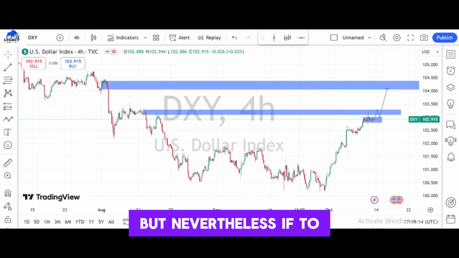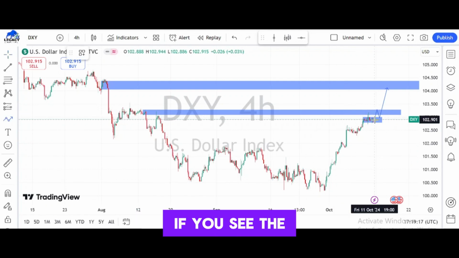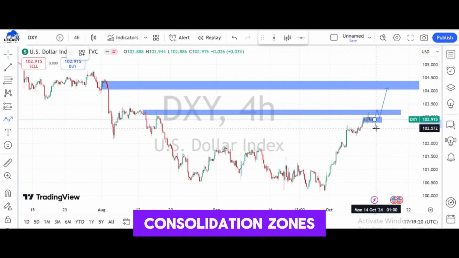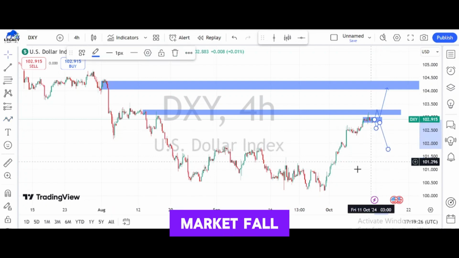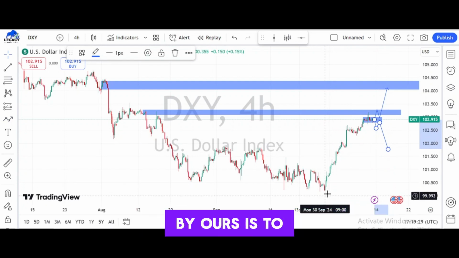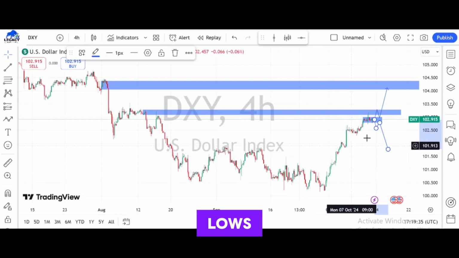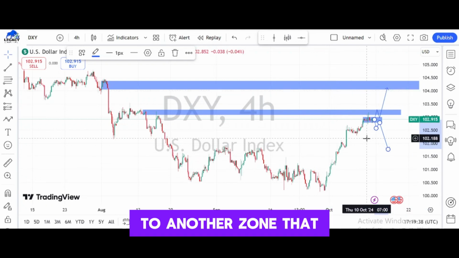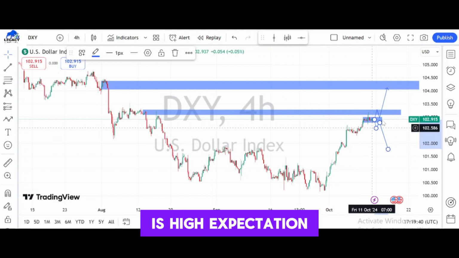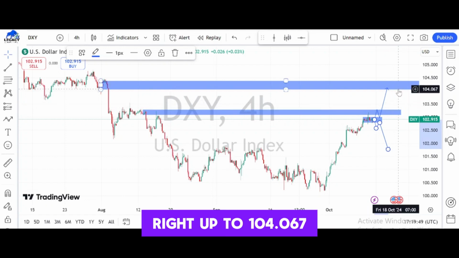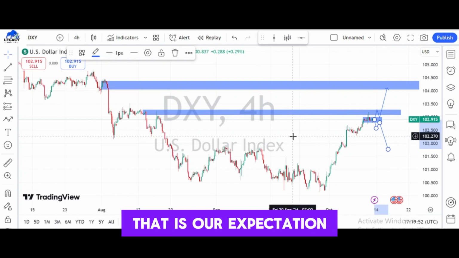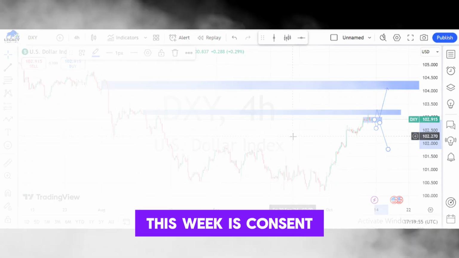an uptrend. But nevertheless, if to say that with this level, the market pushes down and then breaks the consolidation zone to the zone's downward side and then retests it, then we should be expecting to see the market fall. But initially, our overall bias is to make sure that since the market has been creating a series of higher highs and higher lows, we should be seeing the market push further to another zone. That is our expectation. We should be expecting to see it break the level of 103.285 right up to 104.067. That is our expectation with DXY as far as market this week is concerned.